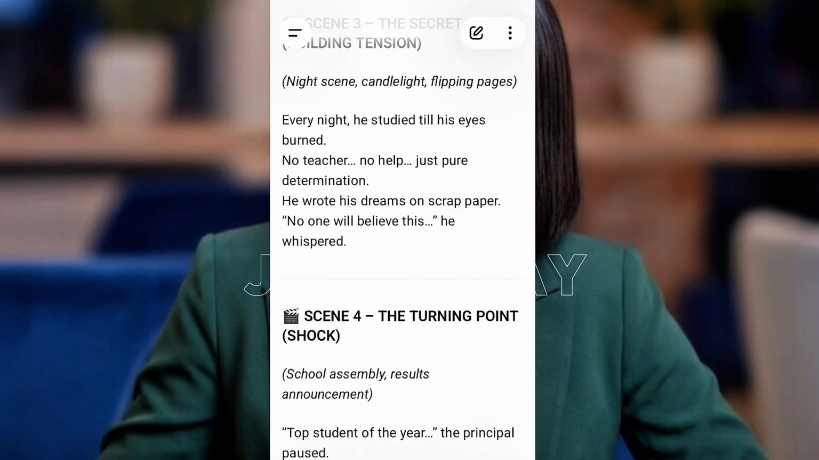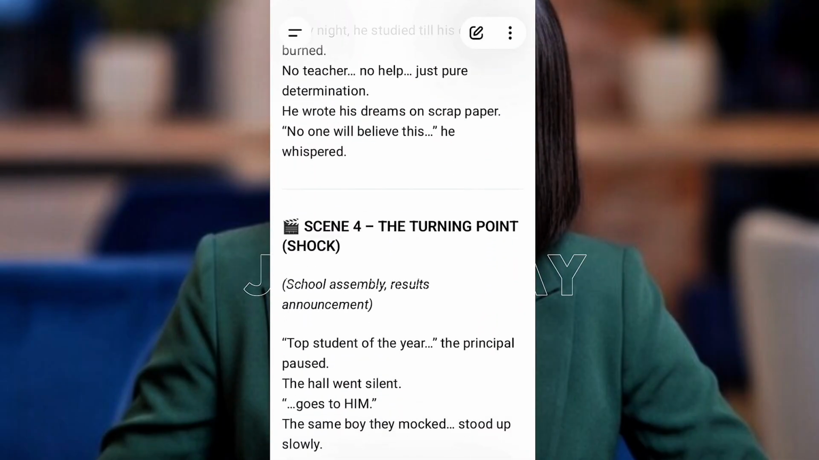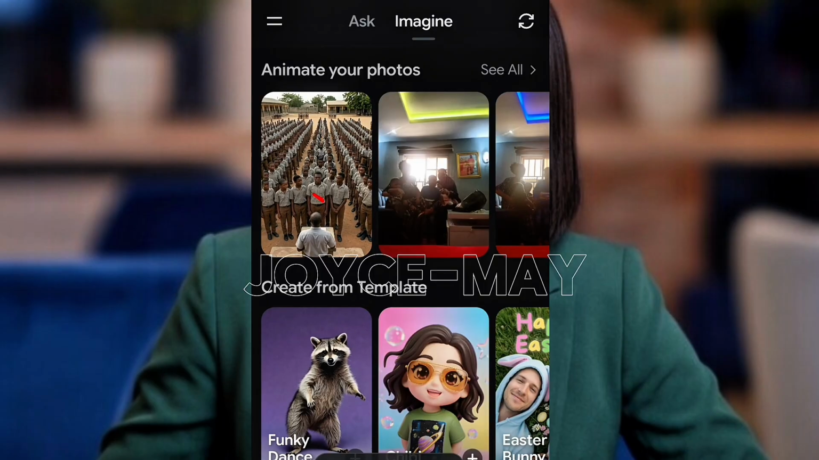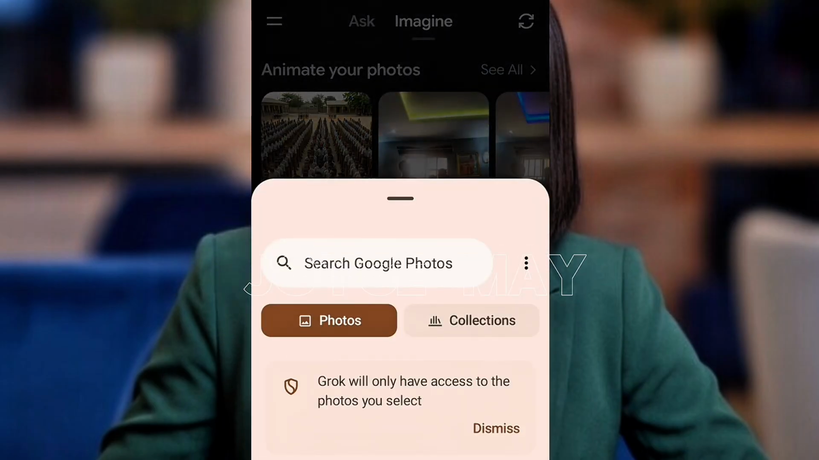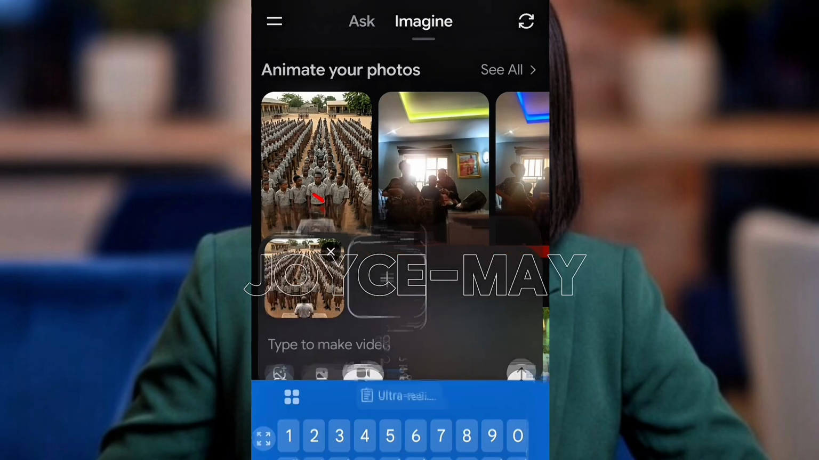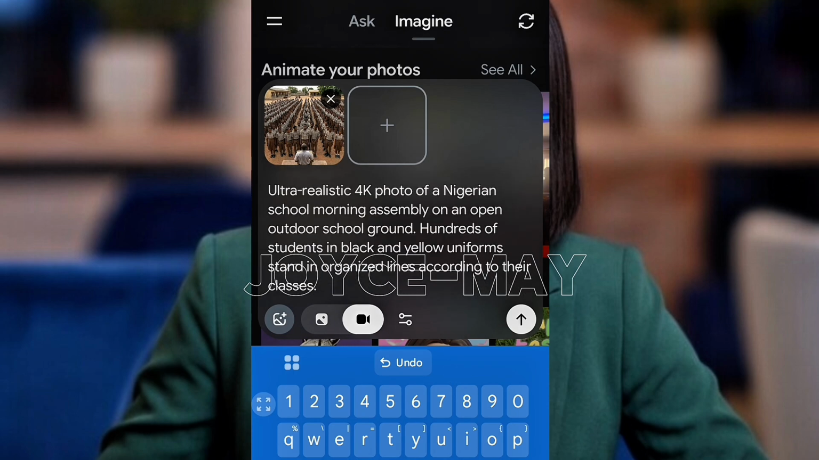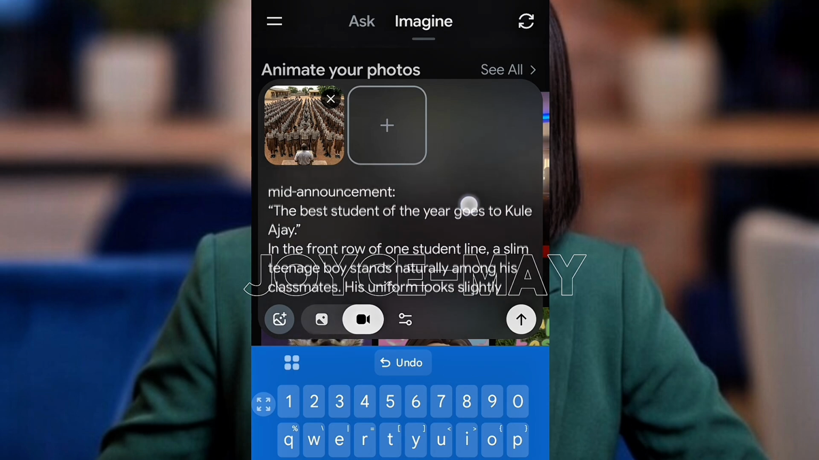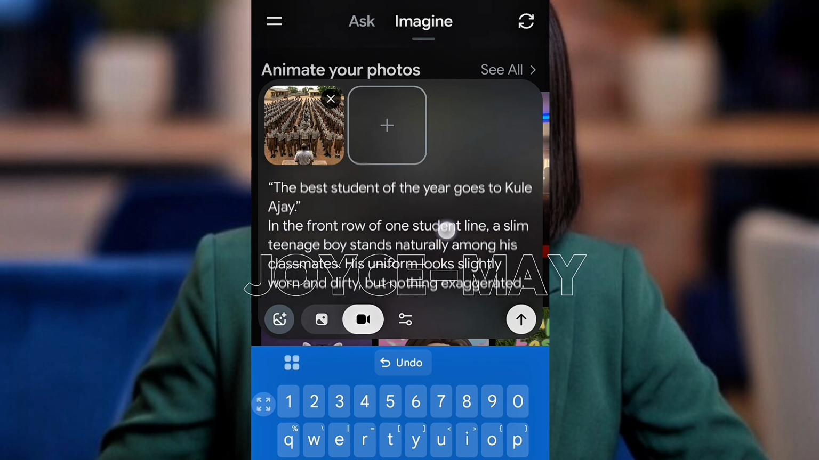Okay, we'll head over to the next scene. Rain is falling now, so I'll try to be audible. Please bear with me. We upload the image we want to use and paste the script just like the way we did for the first one.